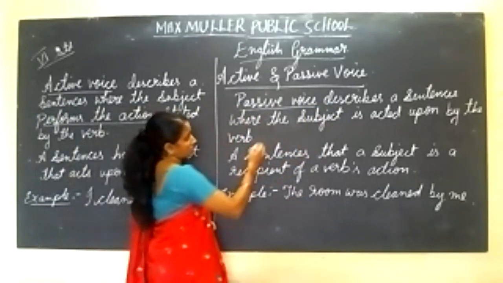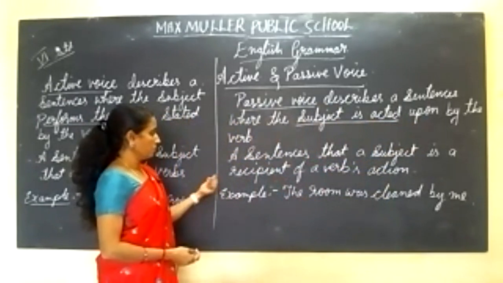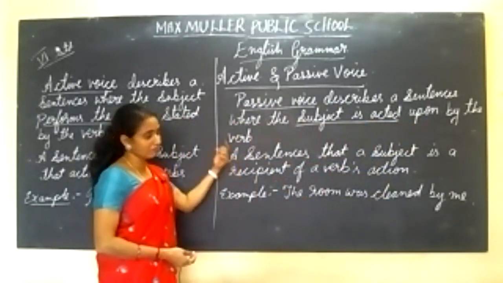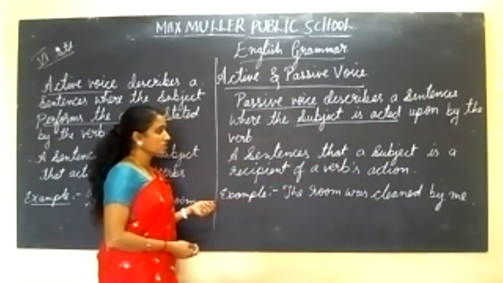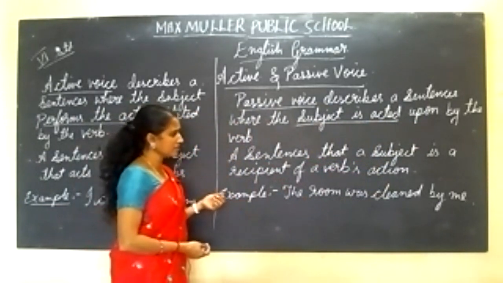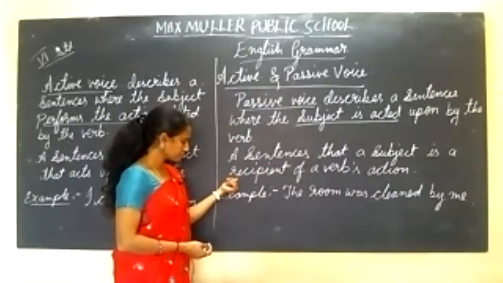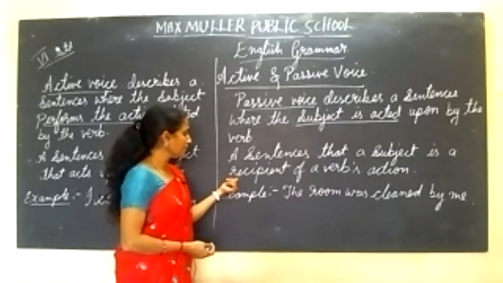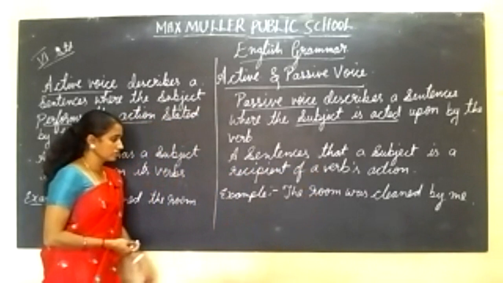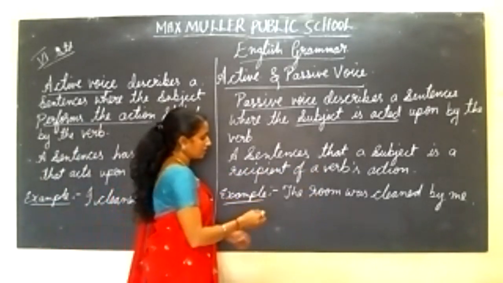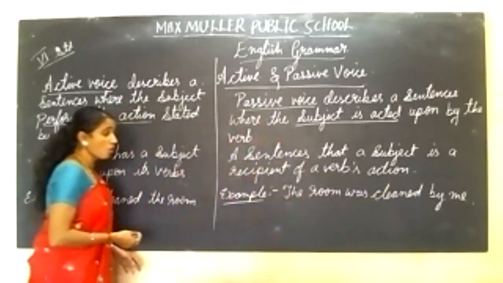In a simple way: the subject is a recipient of a verb's action. Here also I've given one example: the room was cleaned by me.